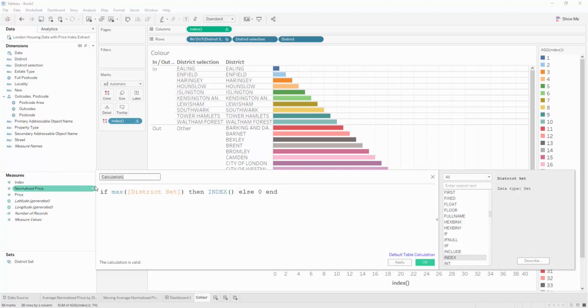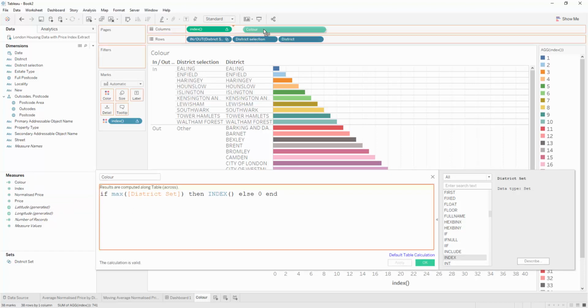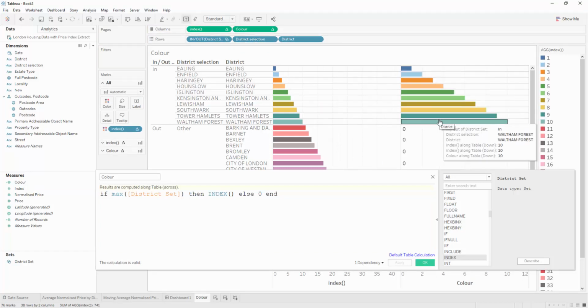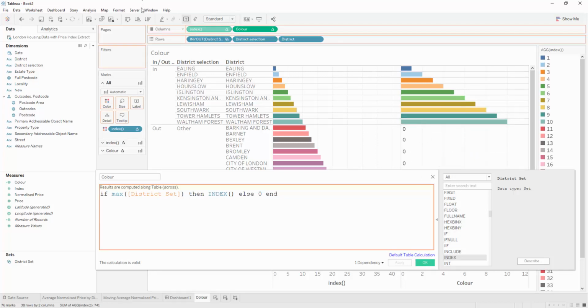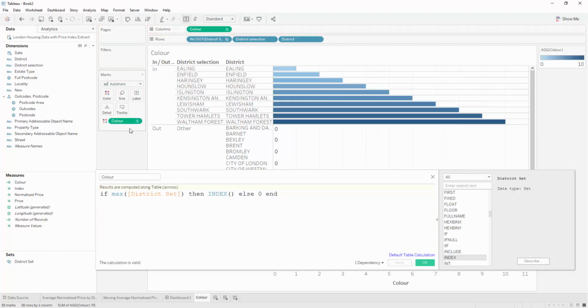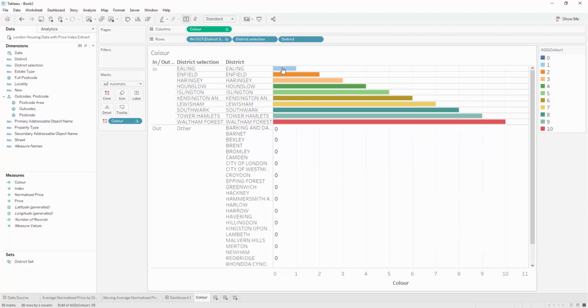So this is going to be our color palette. And so let's go and apply this. Here, if we bring this in and add the labels, you'll see it's giving us 1 up to 10 for the selection and then 0 otherwise. So that's what we want. We don't want this one. And let me go and add this to color as well here, and then just make that discrete. Okay, so that's the basic premise.